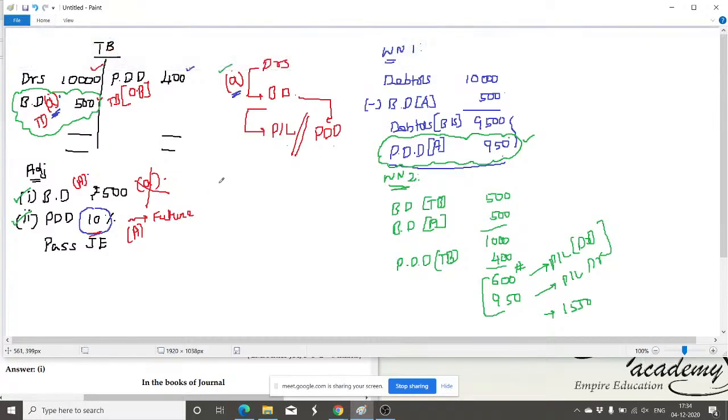Bad debt account debit to debtors. Okay, this is for the new one only. Bad debt account debit to debtors for the new one, 500 rupees.